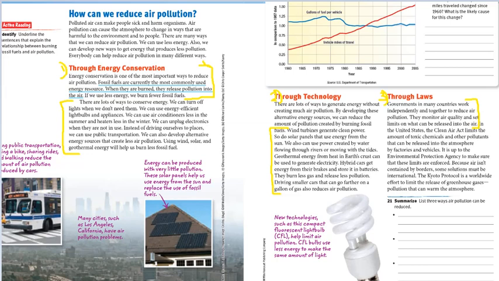Fossil fuels are the most commonly used energy resources. What is the problem behind this? When they are burned, they release pollution into the air. So if we use less energy, that means fewer fossil fuels will be burned.